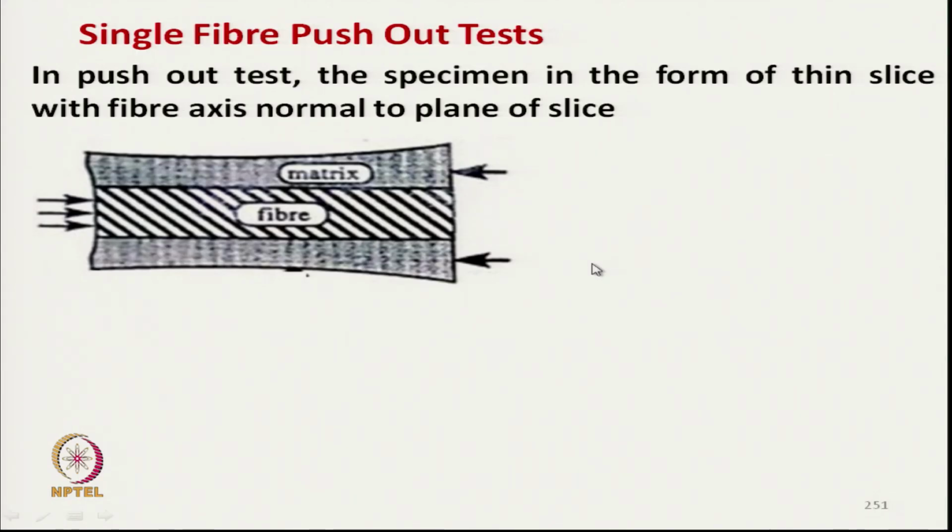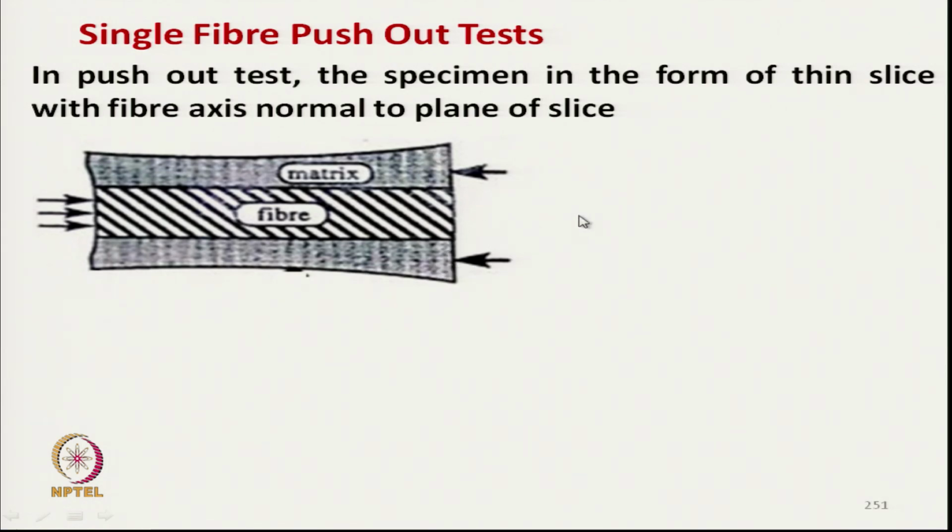Single fiber push out test, again here we prepare the composite and then we prepare it in slice form. This shows the thickness of the slice. This thickness is very small, maybe a millimeter or few millimeters, and then the fiber is pushed against the matrix material which is gripped here.